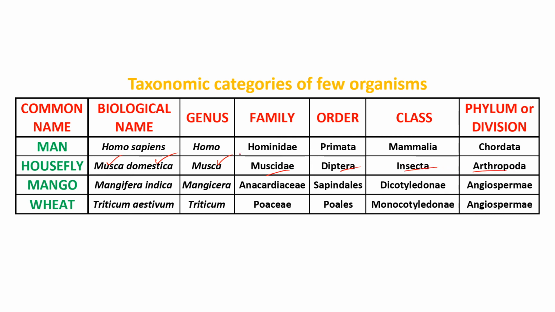Based upon this, you can see different organisms. We have taken only four organisms, but you can look at as many as you want. Each and every organism has a biological name, species, genus, family, order, class, phylum or division. So this is about the taxonomic categories of a few organisms.